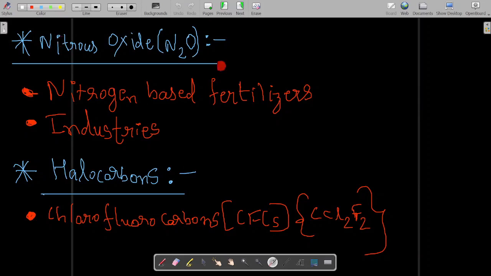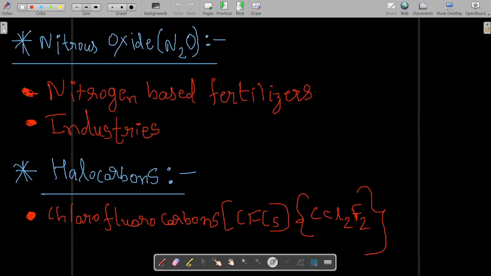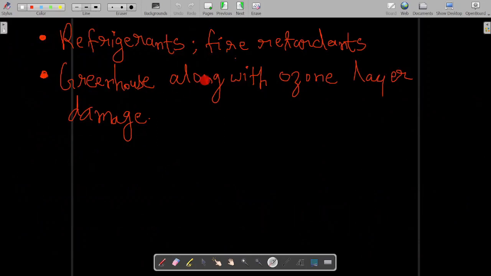Now what about nitrous oxides? These are from nitrogen based fertilizers and industries. Now what are halocarbons? These are also greenhouse gases. Chlorofluorocarbons, CFCs, like CCl2F2, are halocarbons. Nitrous oxide, methane, and carbon dioxide are also greenhouse gases. These halocarbons are also found in refrigerants and fire retardants.